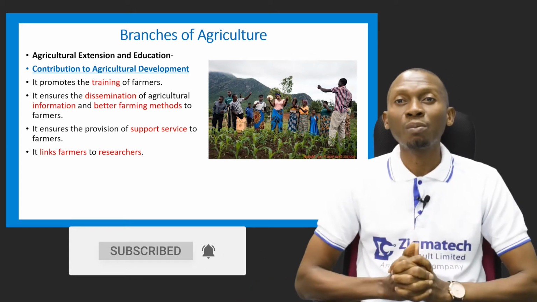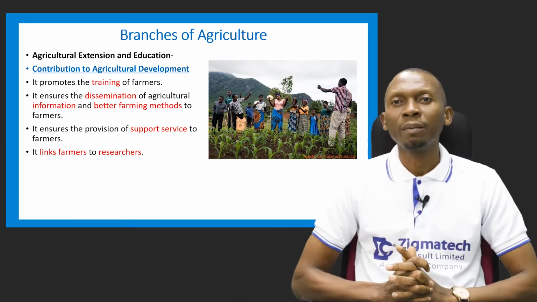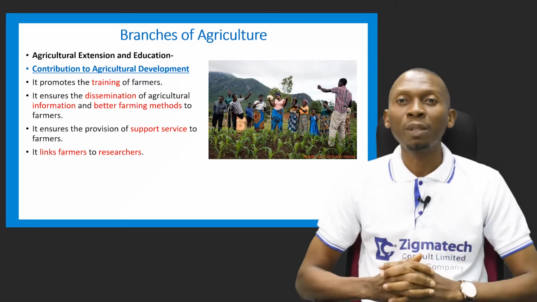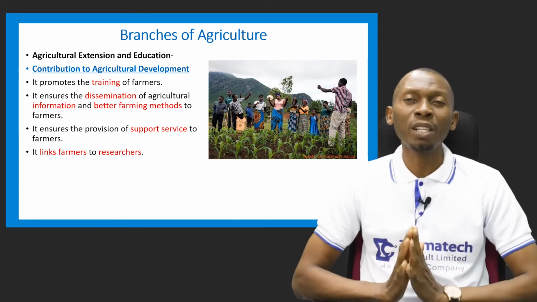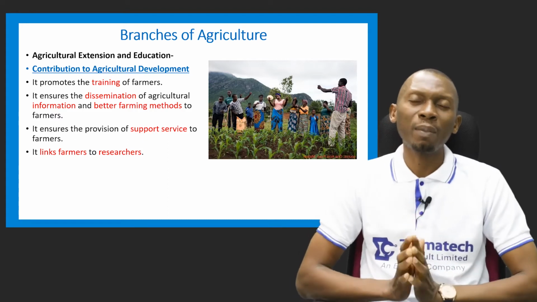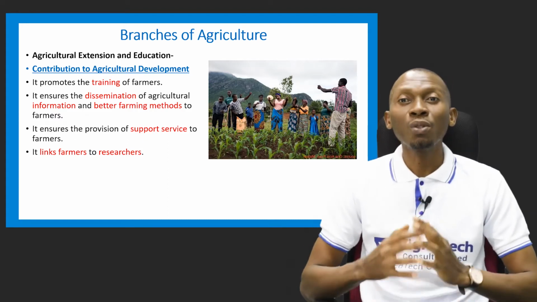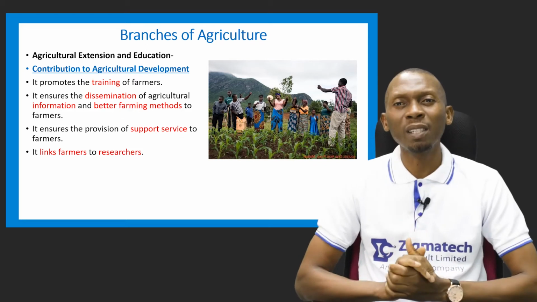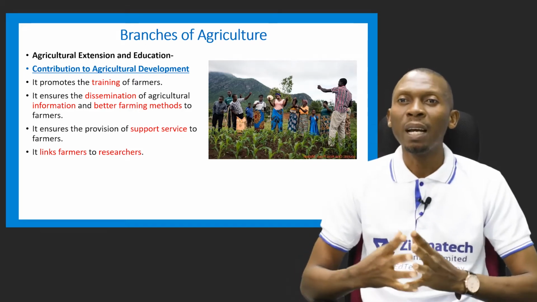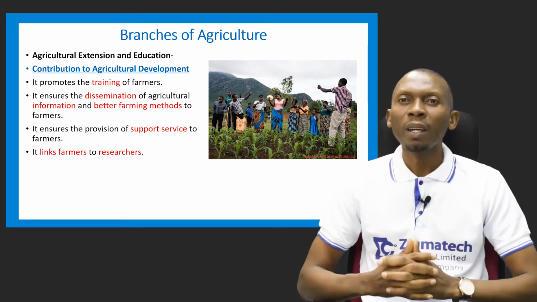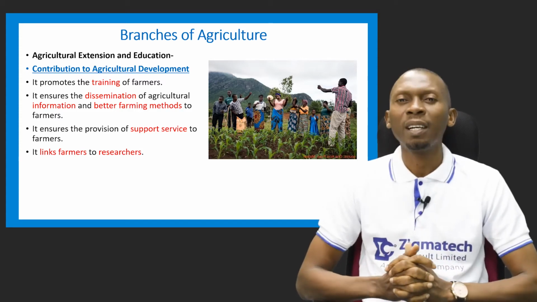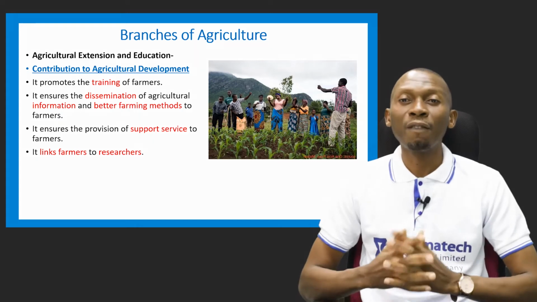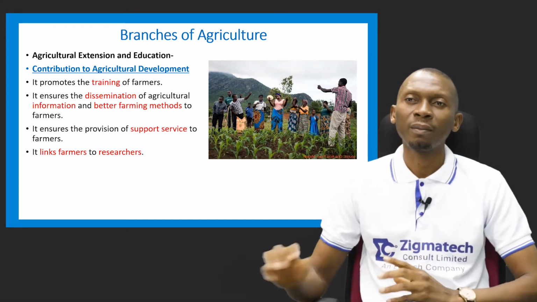Now let's look at its contribution to agricultural development. It helps to promote the training of farmers, and ensures the dissemination of agricultural information and better farming methods to the farmers. It also ensures the provision of support services, because these farmers need support, and so agricultural education and extension is the means by which this can be achieved. It also helps to link farmers to researchers.